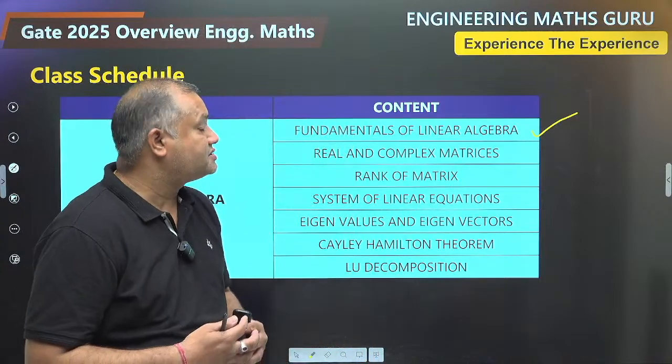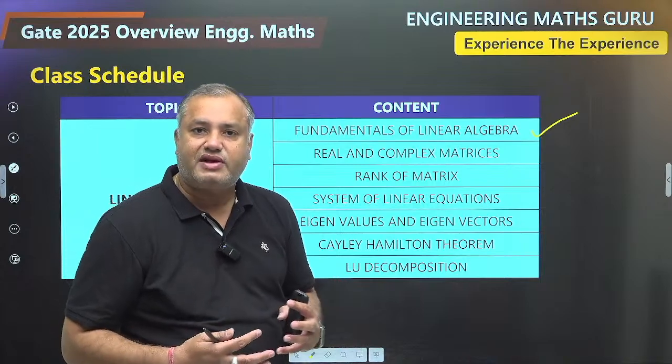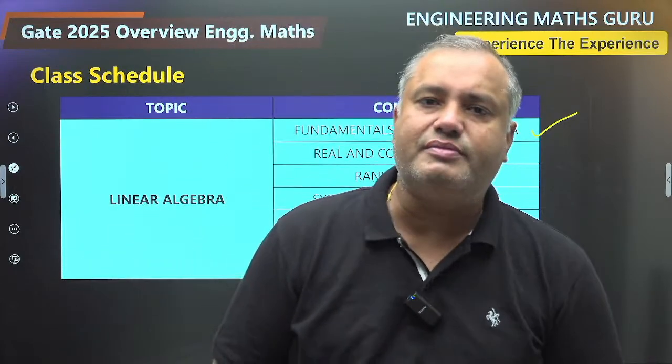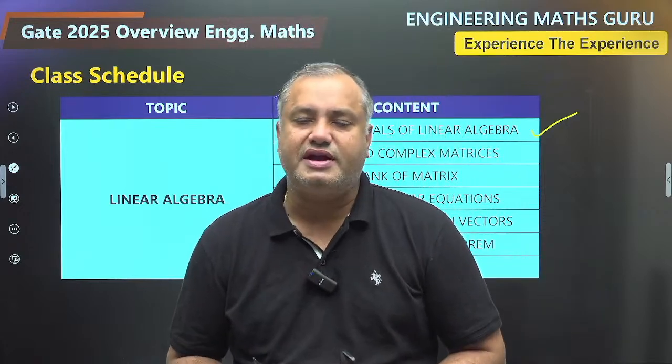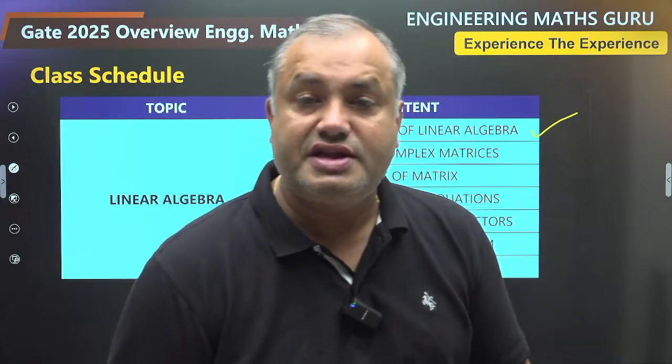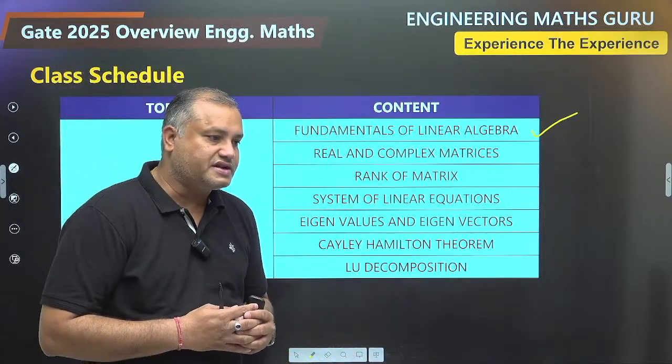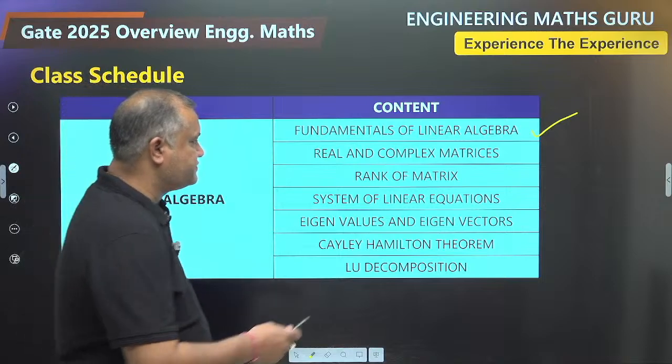Then you will come across the terms like diagonal matrix, scalar matrix, unit matrix. फिर power matrix की terms आएगी, involutory matrix, idempotent matrix, nilpotent matrix. So these are the various terms you will come across in this session, and of course the real matrix and complex matrix, the definition for real and complex matrix.